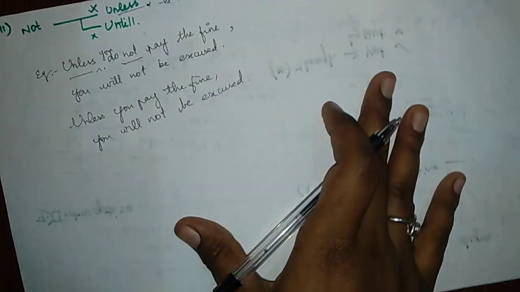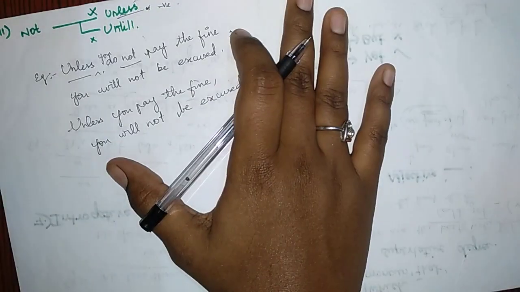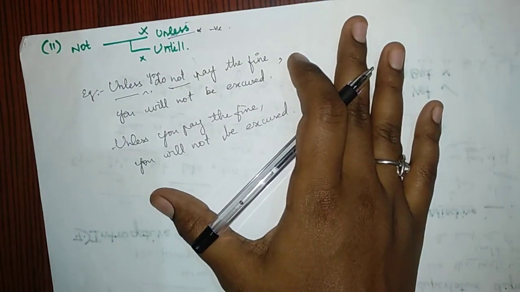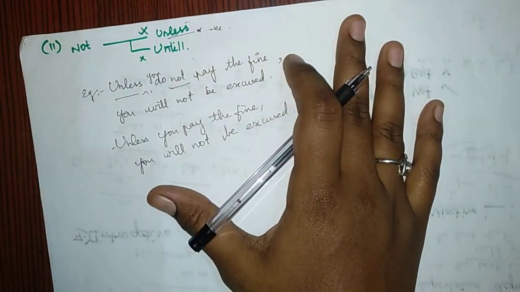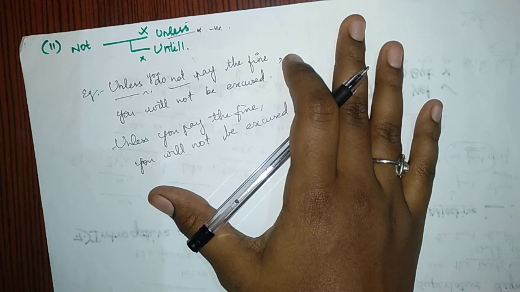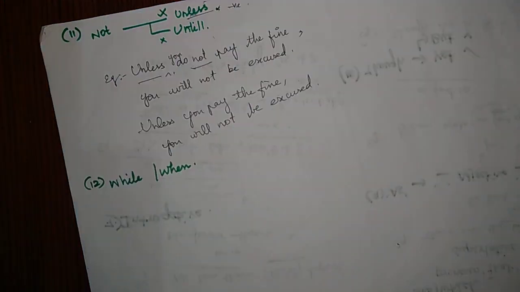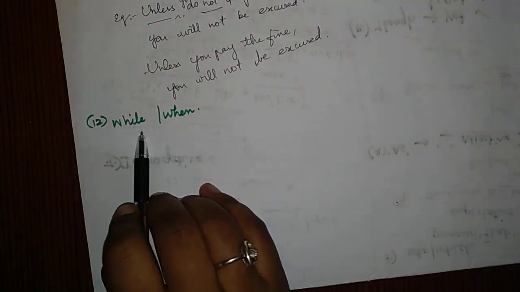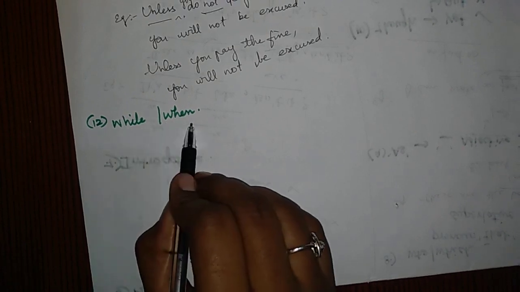So make sure that you are thorough with these concepts, and we'll be getting into the last point we have to remember for error spotting. Okay, the usage of "while" and "when." Some may still be confused about where to use these words.